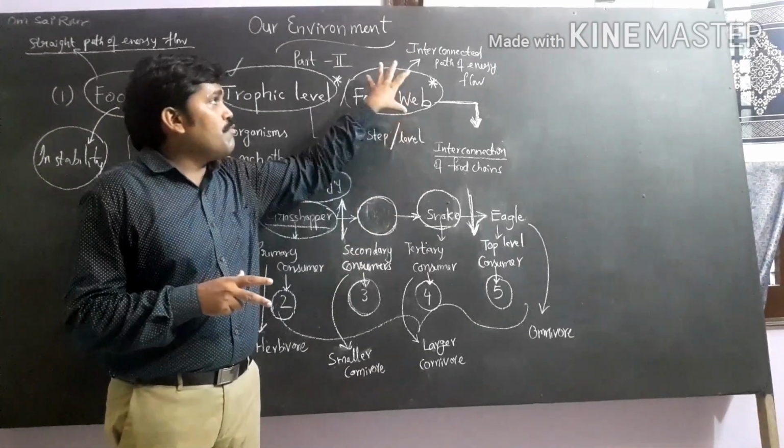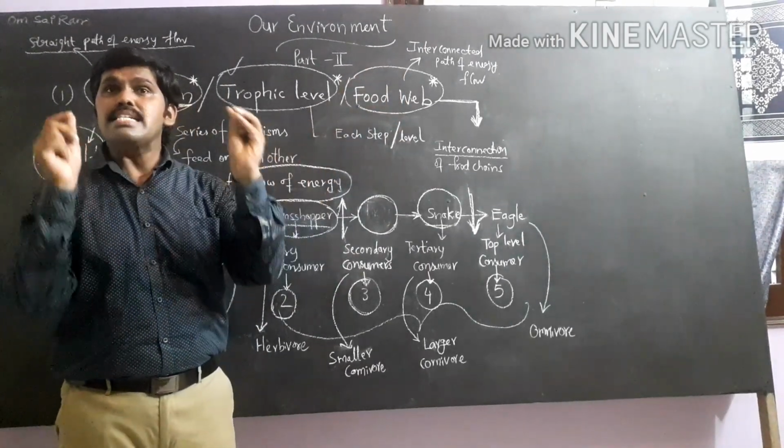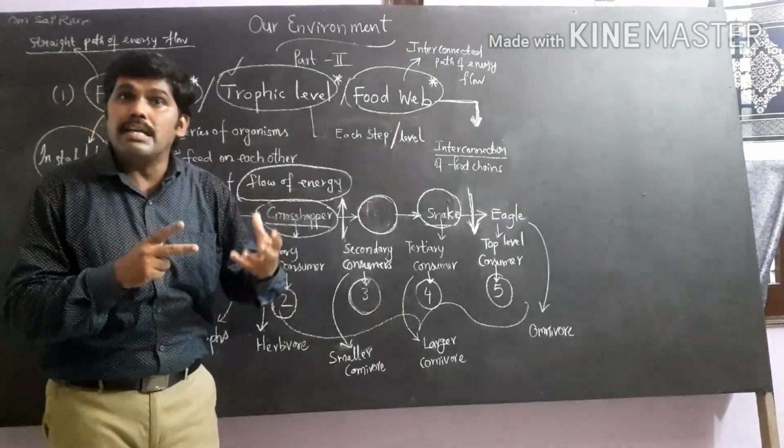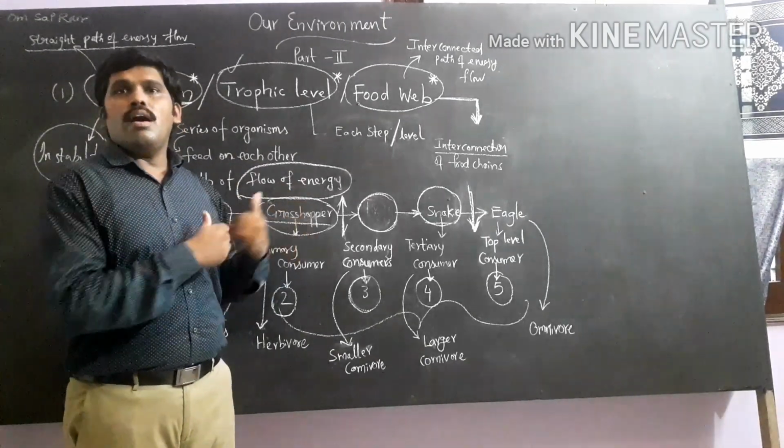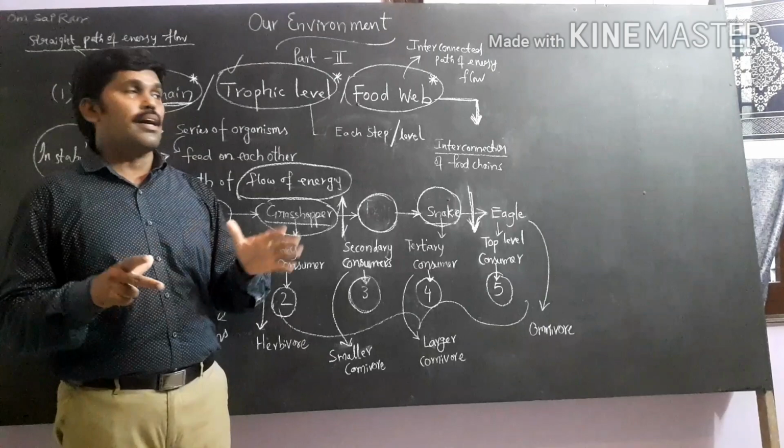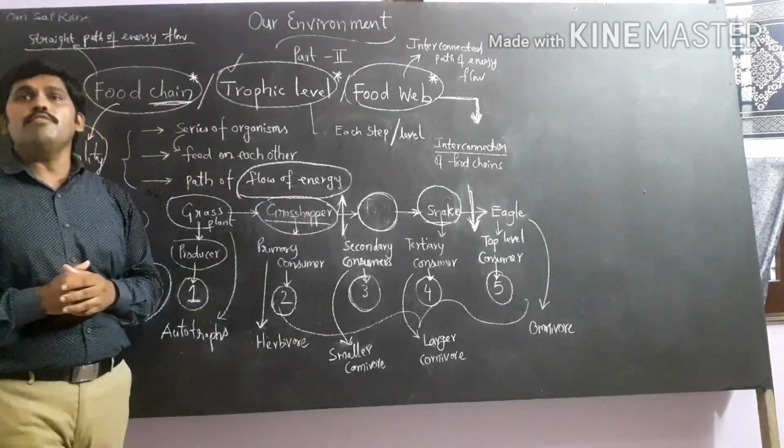Therefore, a food web always maintains stability in the ecosystem because there is an alternate source of food for organisms. That is the difference between food chain and food web. Thank you.